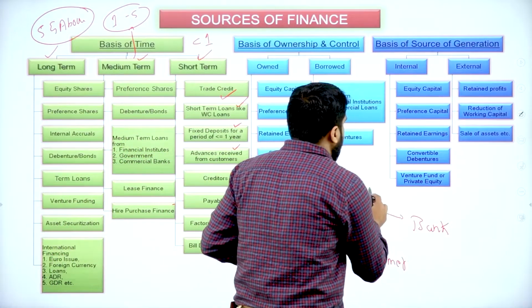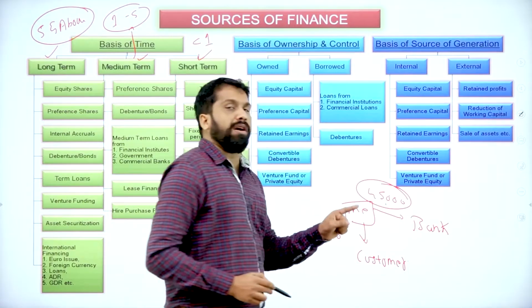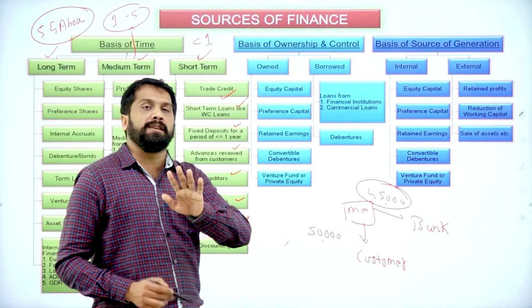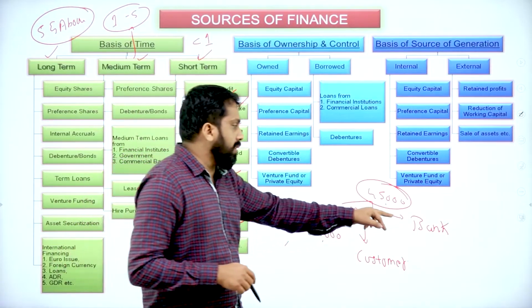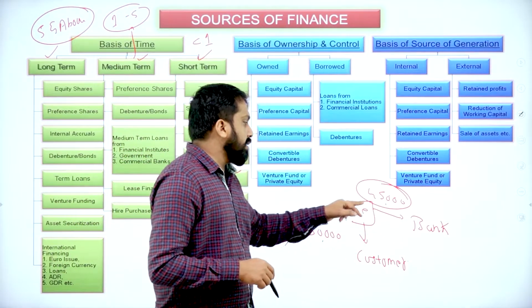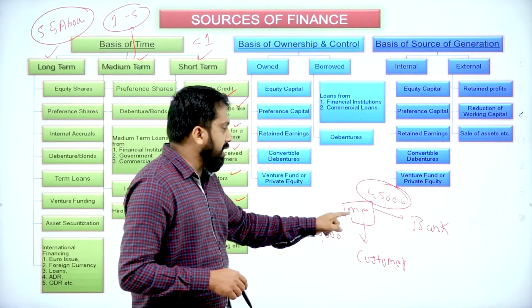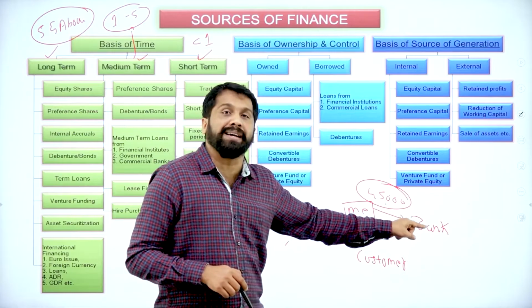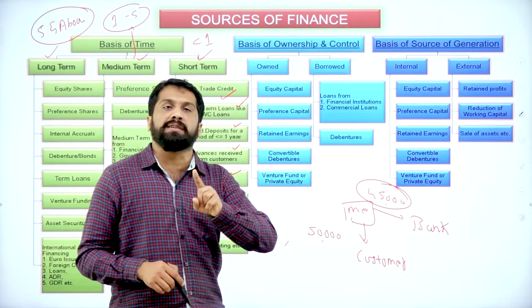Bank will give him 45,000. If you want after 3 months, I'll give you 50. If you want now itself, I'll give you 45. So happily the bank agreed. Bank gave me 45,000. Now, you gave me the check, but the check is with whom? Bank. Bank will wait up to 3 months.